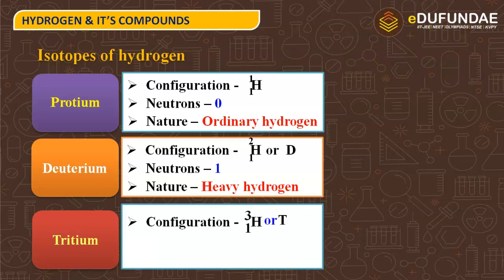Next is tritium, and the configuration of tritium is 3H1. That means the atomic mass of tritium is equal to 3 and the atomic number is the same as deuterium and protium, that is equal to 1. And tritium is also simply represented as T. Next is neutrons. So neutrons will be equal to 3 minus 1, that is equal to 2. And what is the nature of tritium? It is radioactive in nature.